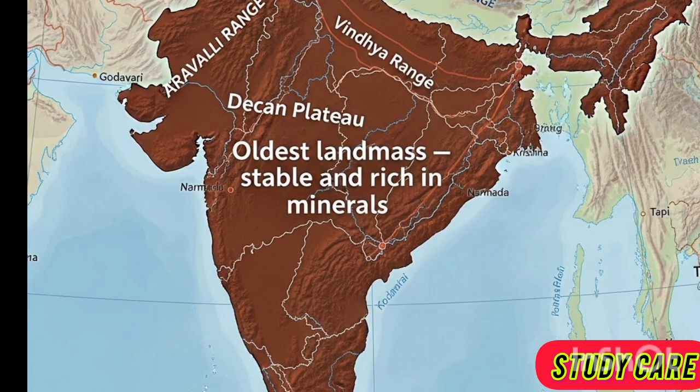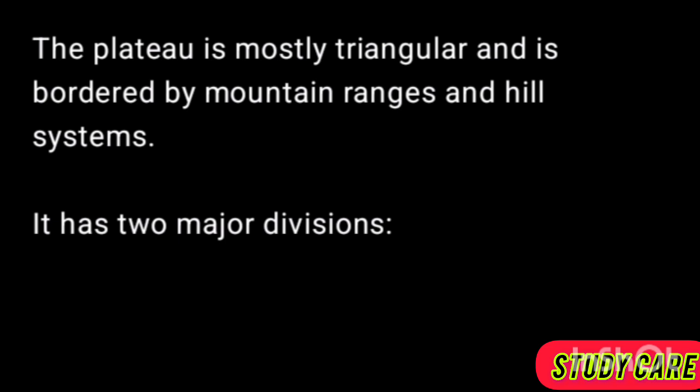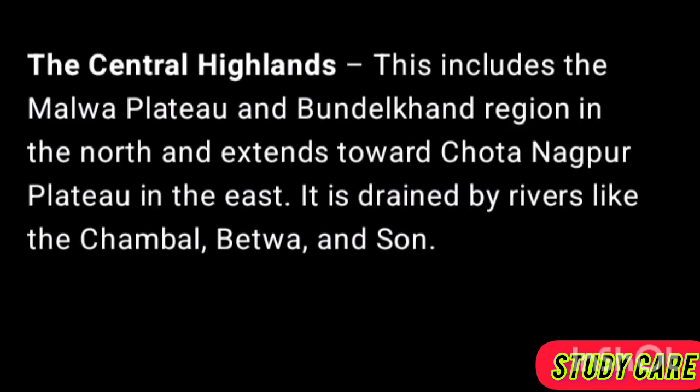The Peninsular Plateau. South of the Northern Plains lies the Peninsular Plateau, one of the oldest and most stable landmasses of India. It is largely made up of hard crystalline rocks and has seen very little tectonic activity in recent times. The plateau is mostly triangular and is bordered by mountain ranges and hill systems. It has 2 major divisions. The Central Highlands, this includes the Malwa Plateau and Bundelkhand region in the north and extends toward Chota Nagpur Plateau in the east. It is drained by rivers like the Chambal, Betwa, and Son.